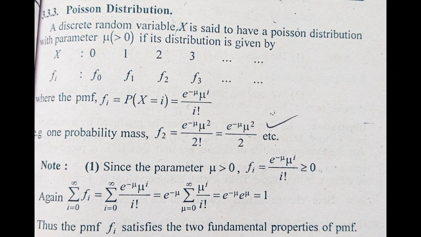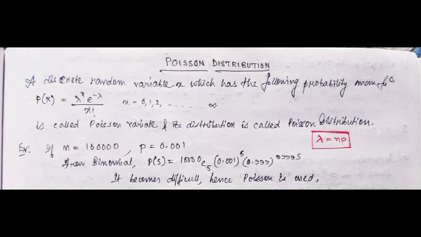Here the parameter is mu, or it is also denoted by lambda. So we can say that the discrete random variable x, which has the following probability mass function P(x) equal to mu to the power x e to the power minus mu by x factorial, where x ranges from 0 to infinity, is called a Poisson variate, and this distribution is known as the Poisson distribution.